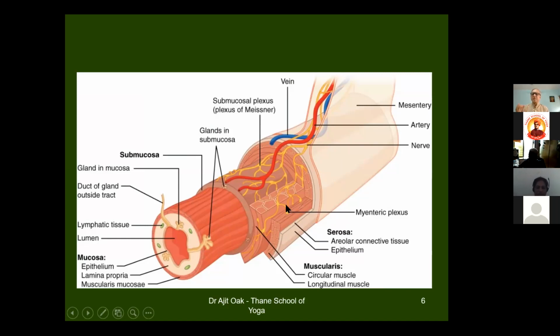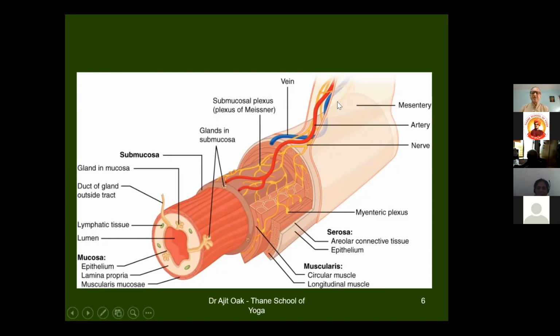Because the tubes are also made up of cells, and cells of the tube also require supply of oxygen and glucose to continue functioning. So those small blood vessels supply the glucose and oxygen and other nutrients to the cells of that covering of that digestive tract.